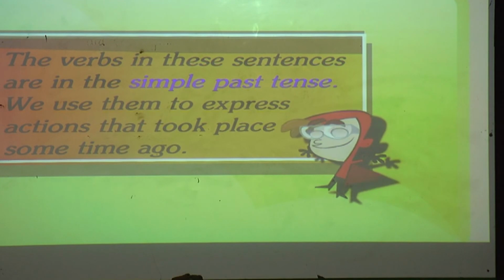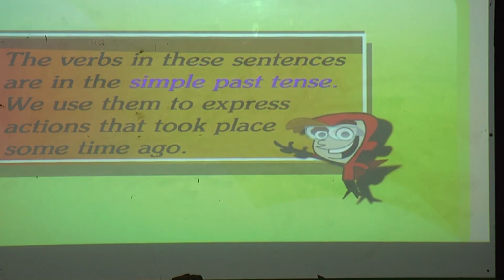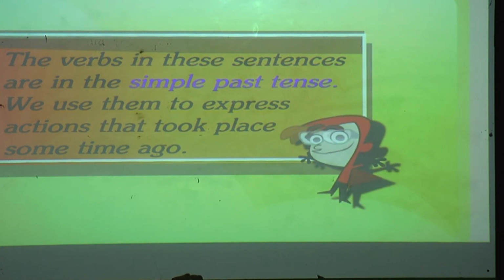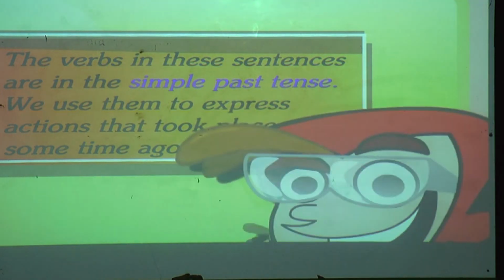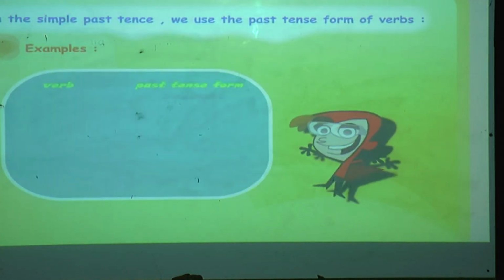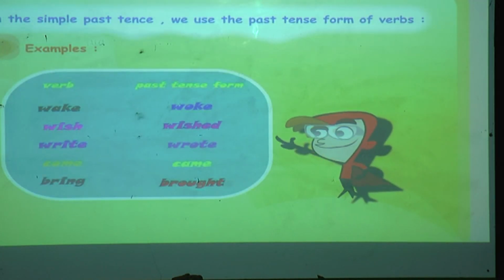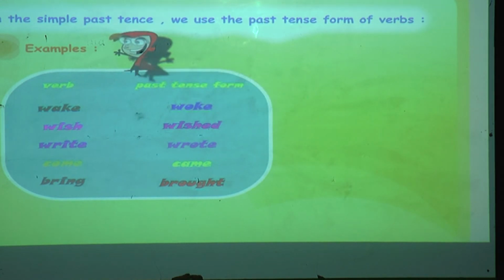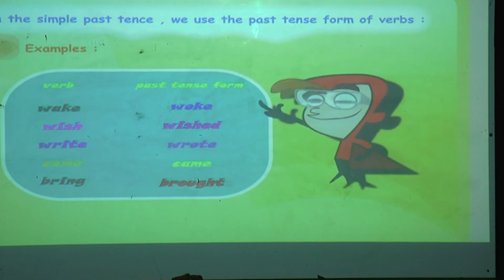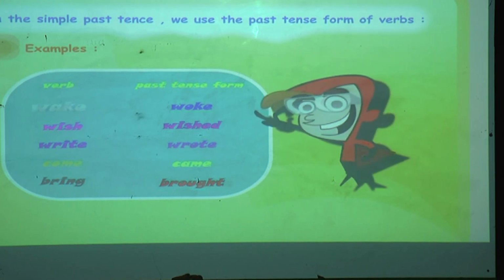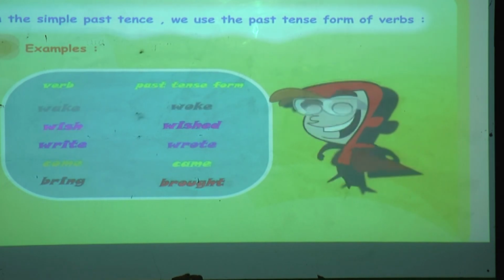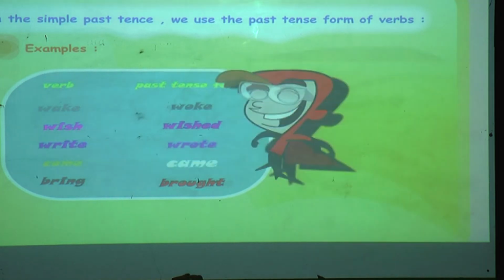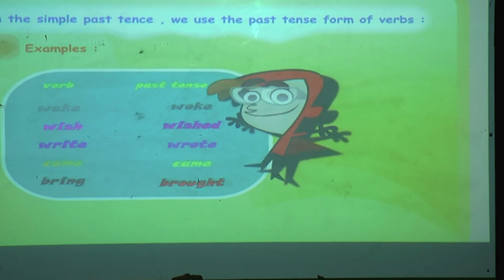The verbs in these sentences are in the simple past tense. We use them to express actions that took place some time ago. In the simple past tense, we use the past tense form of verbs. Examples: verb, past tense form. Wake, woke. Wish, wished. Write, wrote. Come, came. Bring, brought.